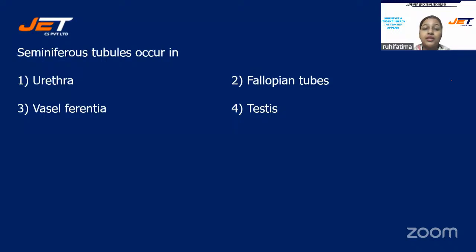Next question. Seminiferous tubules occur in, and your options are number 1, urethra, number 2, fallopian tubes, number 3, vasa efferentia, number 4, testis. There is a spelling error, students. This will be vasa efferentia. The spelling of efferentia, it will be E-F-F-E-R-entia.